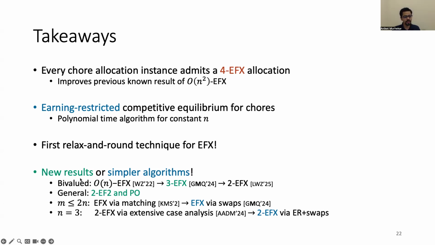Moreover, we also get new results in certain special cases. We also get simpler algorithms that heavily simplify the existing case analysis that is used to obtain some existing results. And we hope that these ideas of both earning restricted equilibrium as well as chore swaps can help improve approximation factors for the EFX problem. And those are interesting questions, in my opinion, for future work.